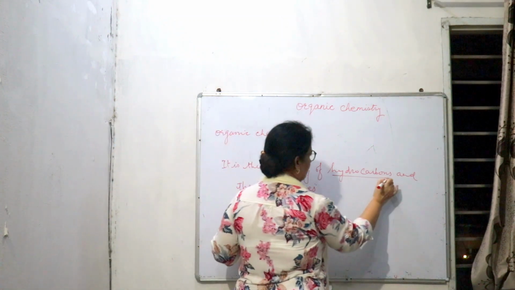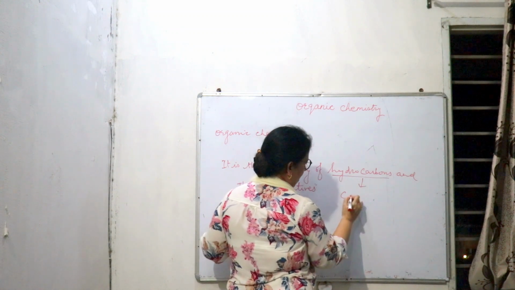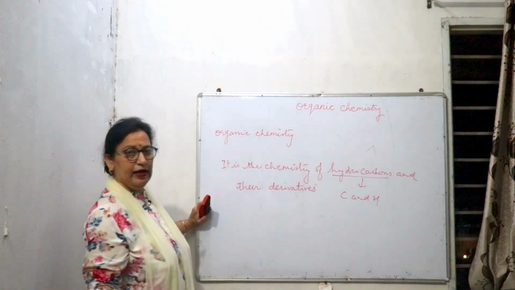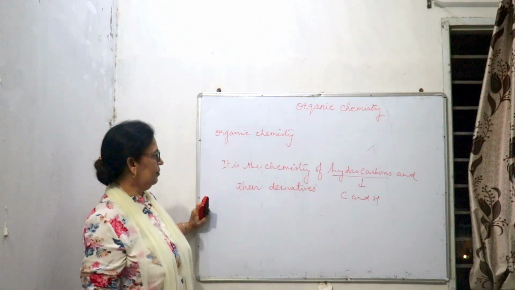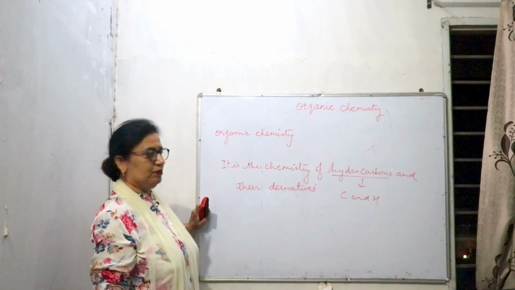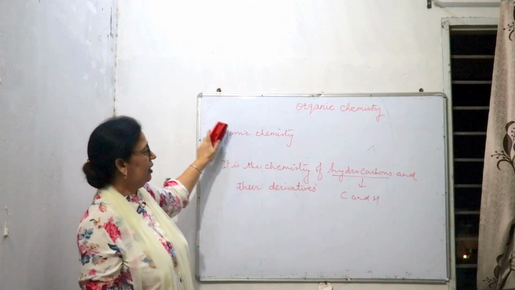Now what are hydrocarbons? Hydrocarbons are the compounds of carbon and hydrogen. The chemistry of hydrocarbons and their derivatives is called organic chemistry.